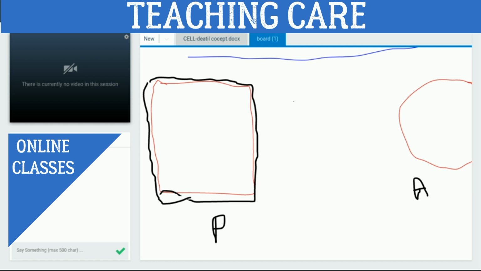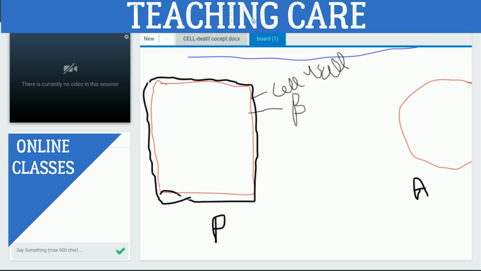This is the cell wall, and the cell wall is only present in the plant cell. And this is the plasma membrane. Later on we will discuss it in detail, right?